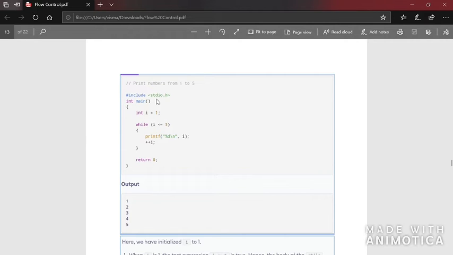When you add 1 to 3, you get 4, and when you add 1 to 4, you get 5. So the difference is 1. That is why in loops they are adding 1 every time. If you got the first number, to get the second number you just have to add 1 to it. Now here you can see that in the beginning itself I am initializing the i value to 1.